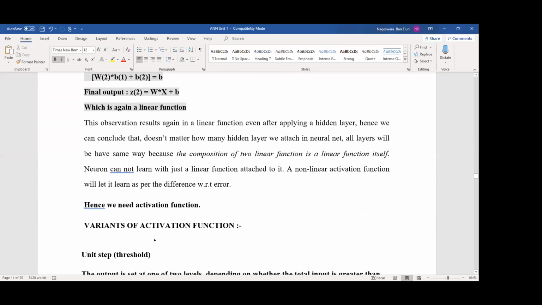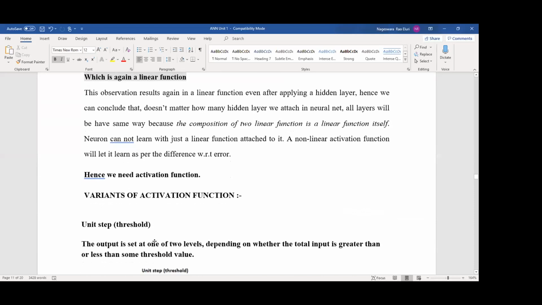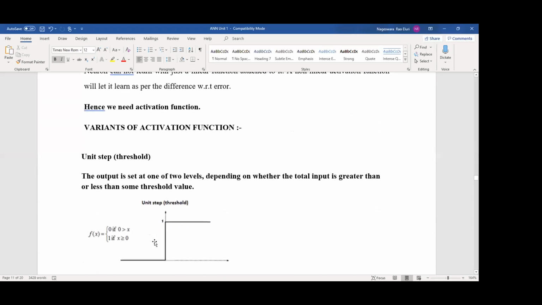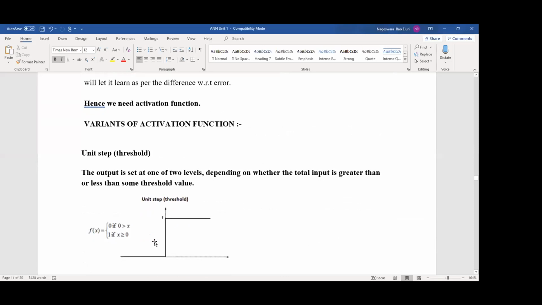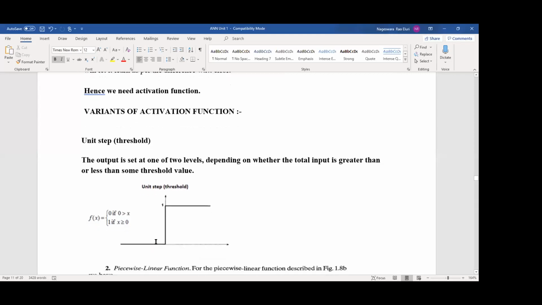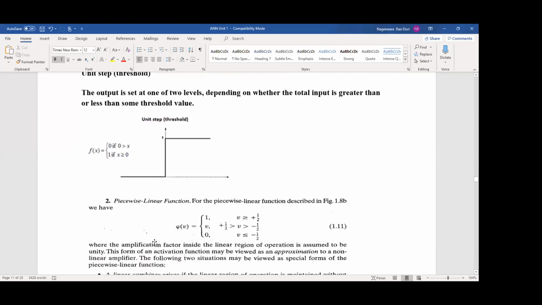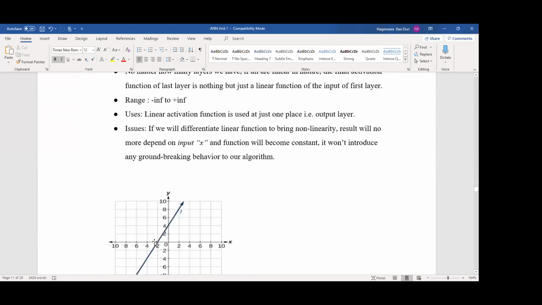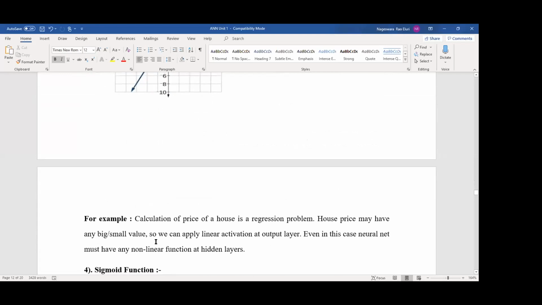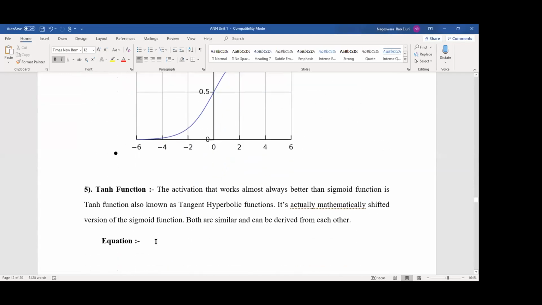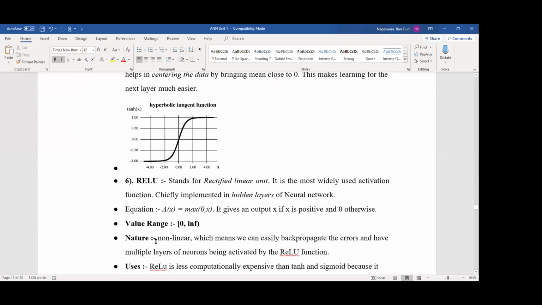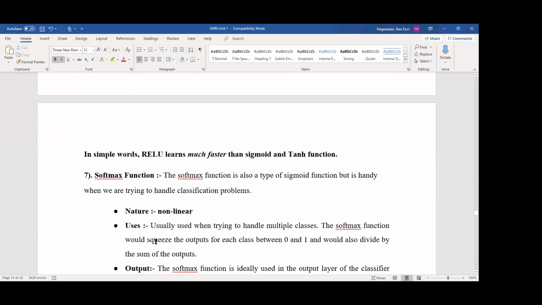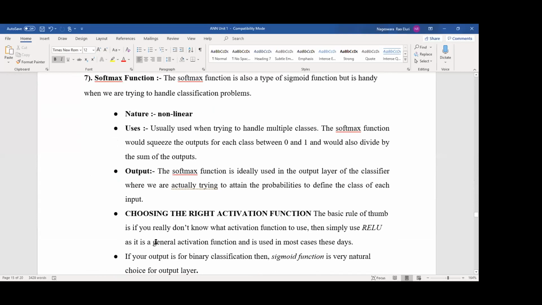Now, the different types of activation functions. I explained these in class many times. Threshold, piecewise linear function, linear function, sigmoid function, hyperbolic tangent function tanh, ReLU function, leaky ReLU, and softmax function. First, remember all the names.